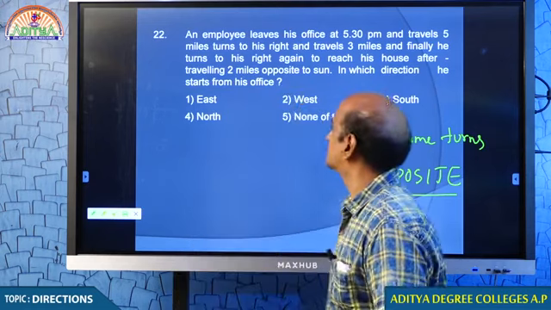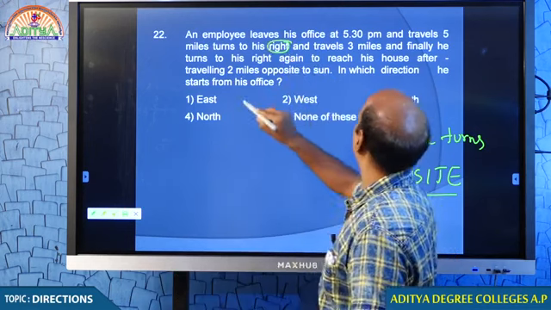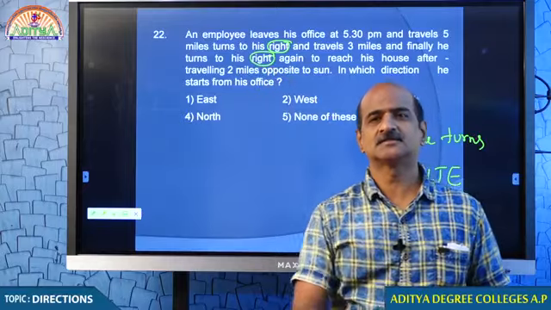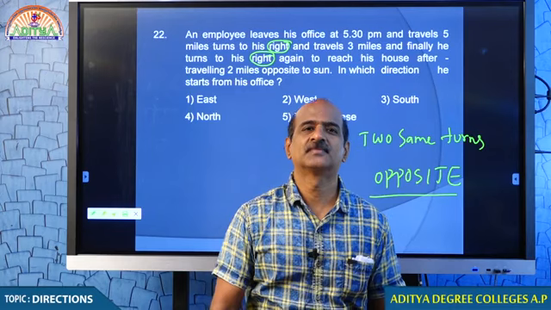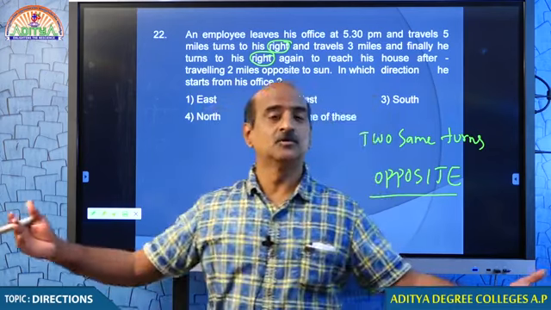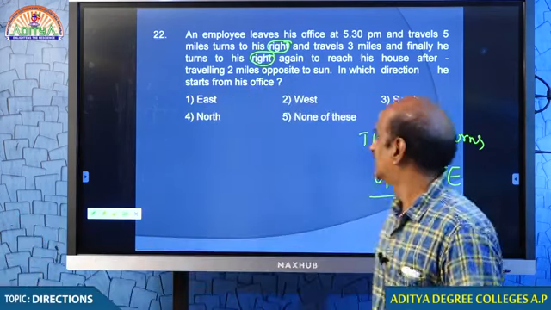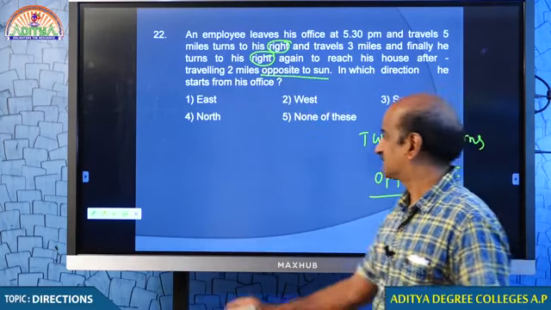Just look at how many times he turns. Right. And again, how many turns? 2 turns. Which means the starting and ending facing will be opposite. You understand? While reaching home, he was traveling opposite to the sun.